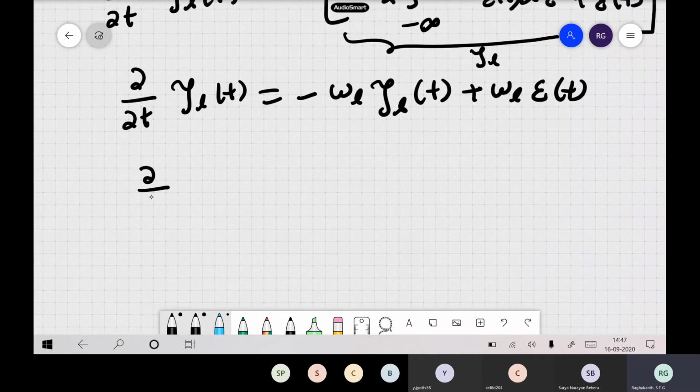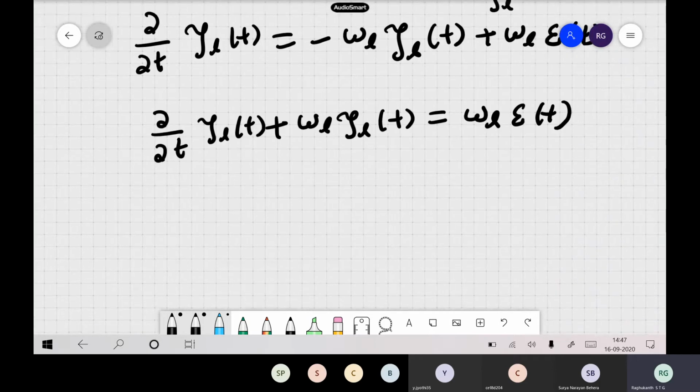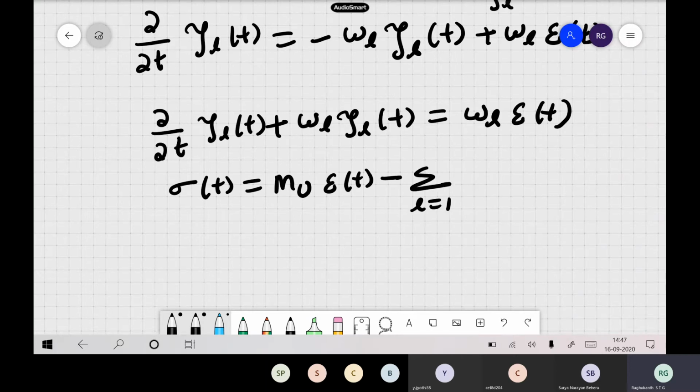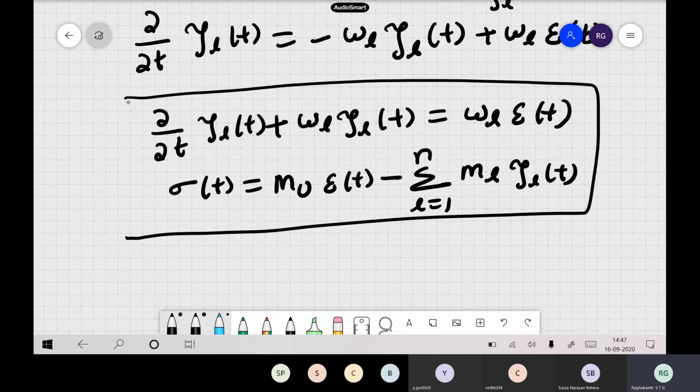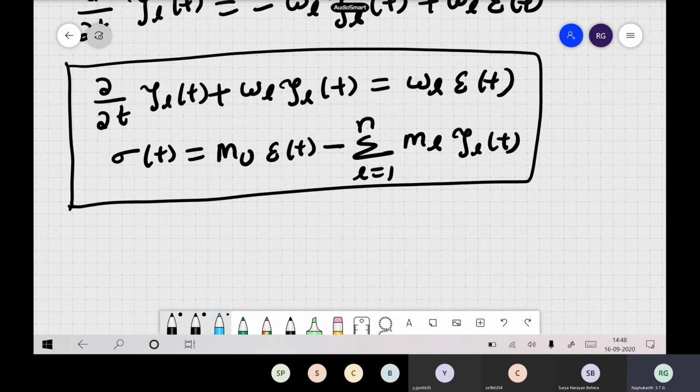So you can also write this as ∂/∂t ψ_L(t) + ω_L ψ_L(t) = ω_L ε(t) itself. Now if you see this expression, you can write sigma of t as mu into epsilon of t minus the sum over L equal to 1 to n, m_L, of course, times this ψ_L(t). So this is the constitutive equation for viscoelastic material written in terms of these equations.